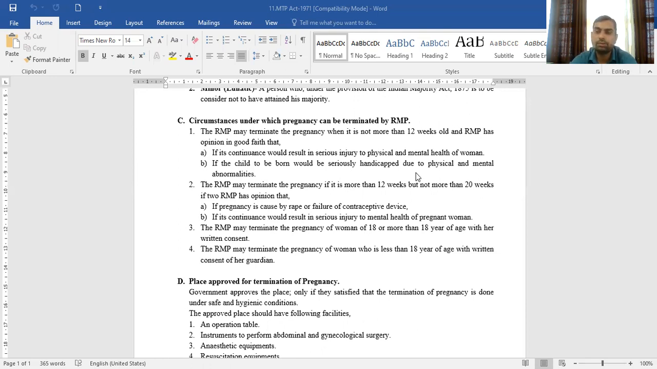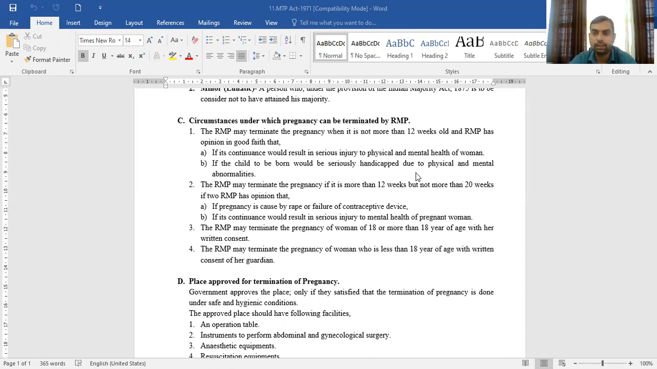So the first condition is very simple. The RMP can terminate the pregnancy if the pregnancy is less than 12 weeks old, and if the continuance of pregnancy would cause serious injury to the physical as well as mental health, and second one is if the child to be born is abnormal or handicapped, then and only then the pregnancy can be terminated.